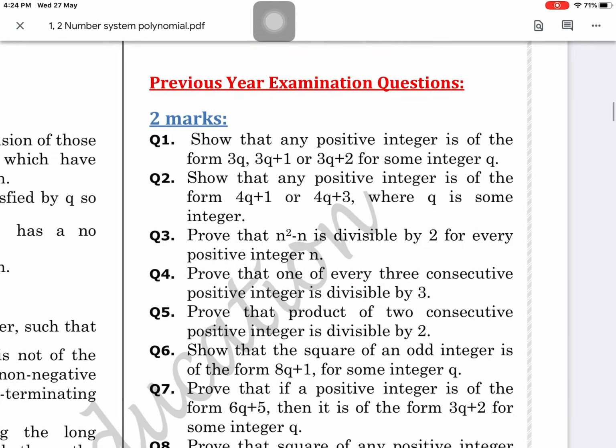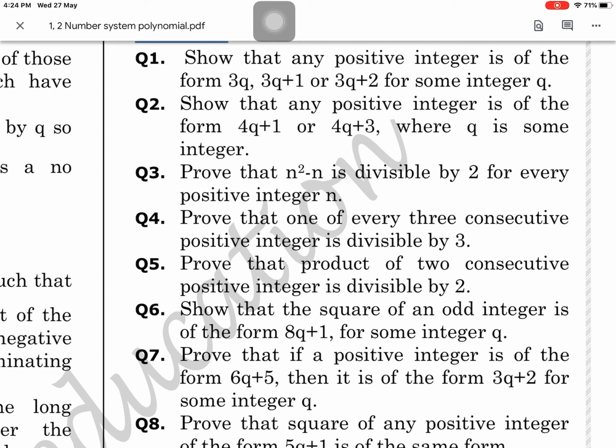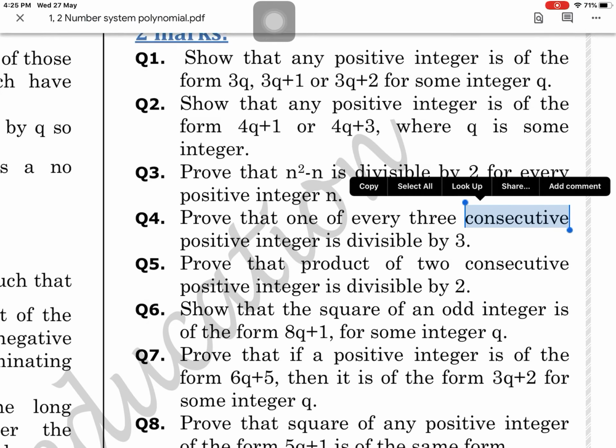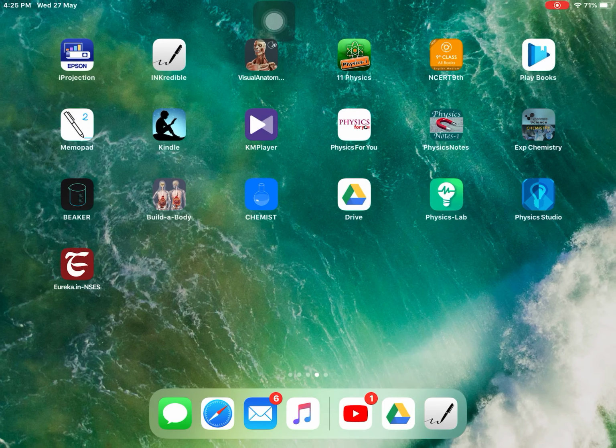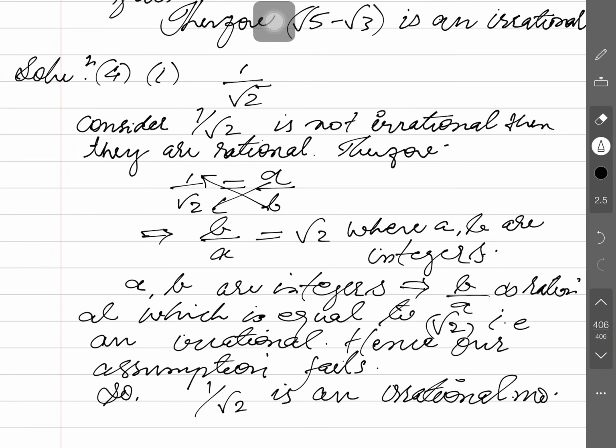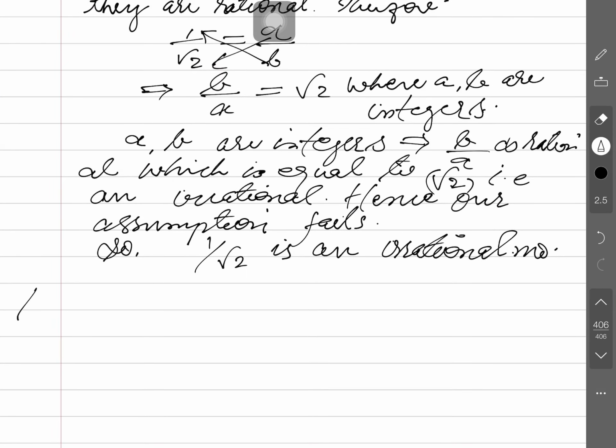Prove that n square minus n is divisible by 2. How can you prove question number 3? Prove that n square minus n is divisible by 2. So suppose n is a positive integer, and n is equal to 2q. The method of solving the question here: n is equal to 2q.